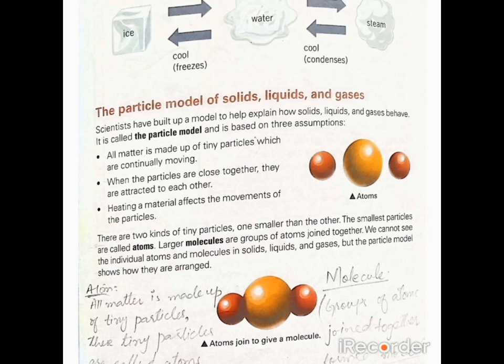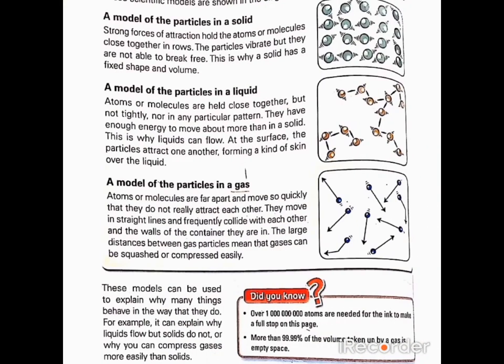The particle model of solid, liquid and gas: all matter consists of many small particles, that are called atoms. When atoms combine together they form molecules. I already told you that the particles or molecules of a solid are tightly packed with each other, so they just show a to-and-fro motion. In a liquid they will flow a little bit, but in a gas the particles will move very fast away from each other.